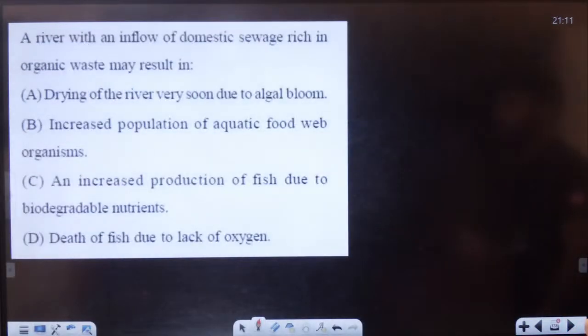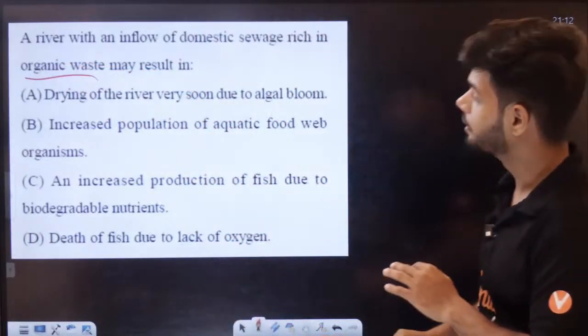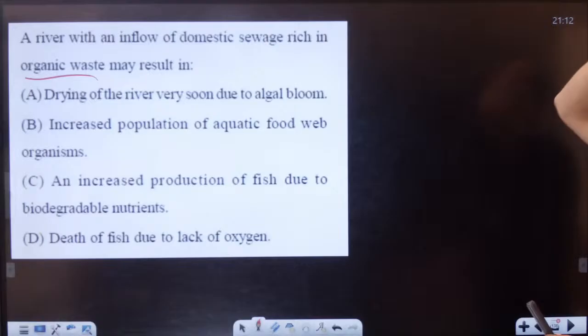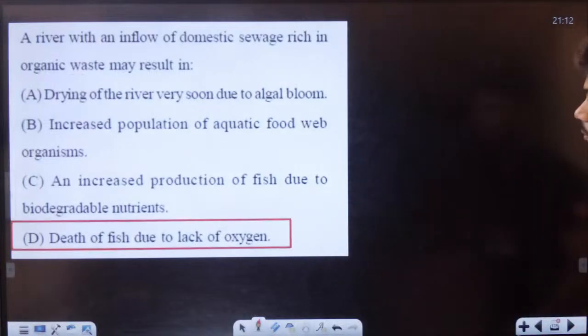Next question, students. A river with an inflow of domestic sewage rich in organic waste may result in drying of the river very soon, algal bloom, increased population of aquatic food web, or increased production of fish. These are difficult questions. Why?